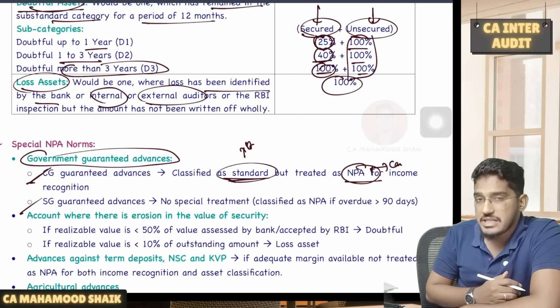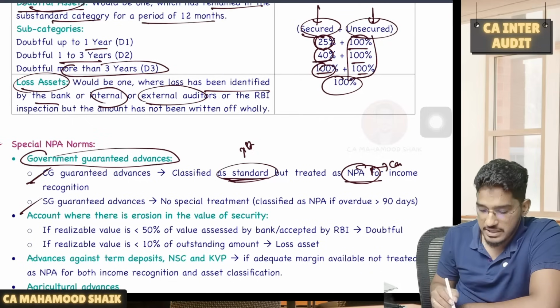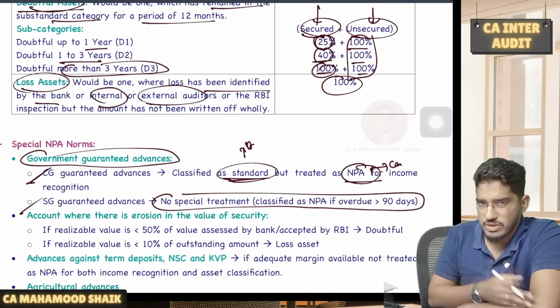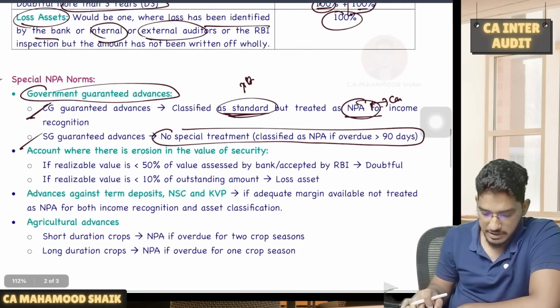Sir, what if the guarantee is given by state government? If the guarantee is given by state government, no special treatment. Always, if it remains overdue for more than 90 days, we have to classify it as NPA. No special treatment will be available.